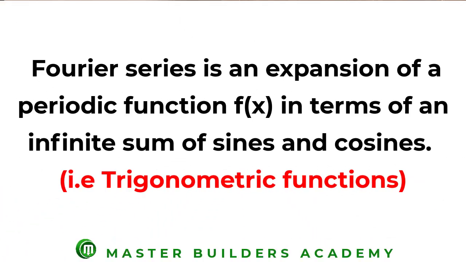Fourier series, as defined, is an expansion of a periodic function f of x in terms of an infinite sum of sines and cosines, which are trigonometrical functions.